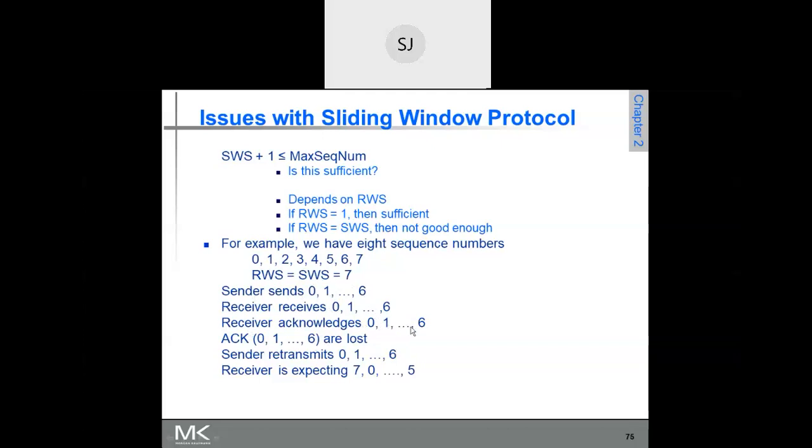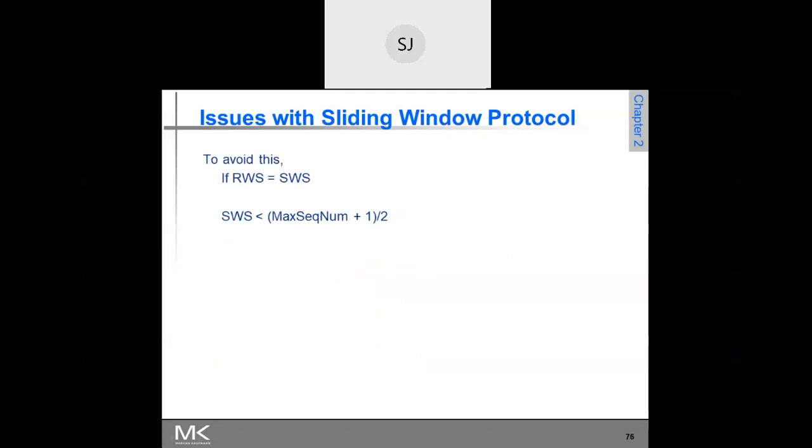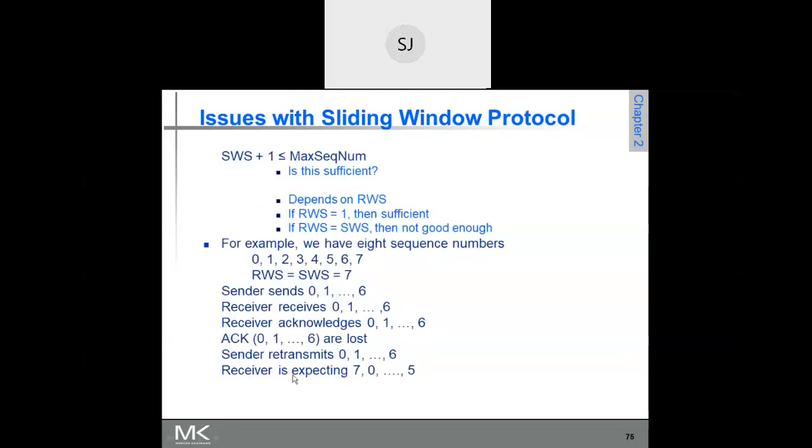Now, since the receiver has received these frames, its window will be open on receiving the next set of frames. Which is the next set of frames? Starting from 7. 7 is one frame, then 0 to 5. Those 6 frames, totally 7 frames. So receiver's window will be open on receiving the next 7 set of frames: 7 and 0 to 5.